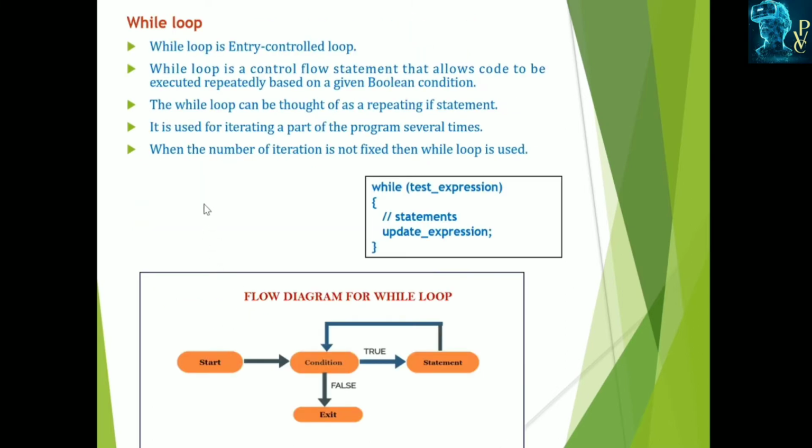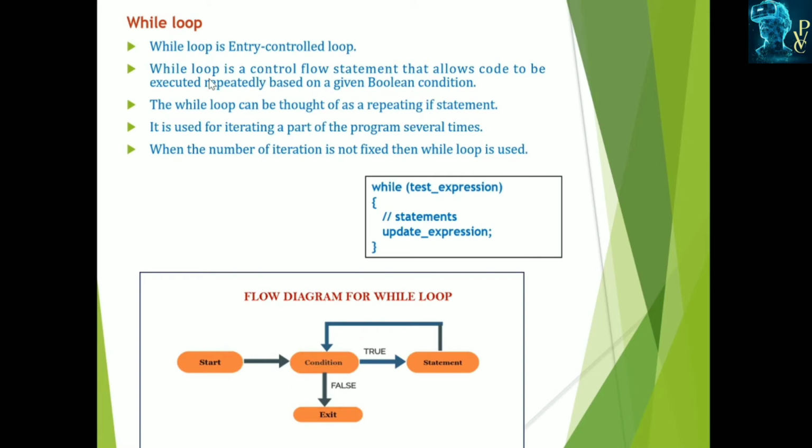The while loop is also known as the entry controlled loop. This is the syntax for the while loop: first we write while, then the test expression, which means the condition. We first check the condition and then enter into the body of the while. Since the condition is checked first, it is called the entry controlled loop.